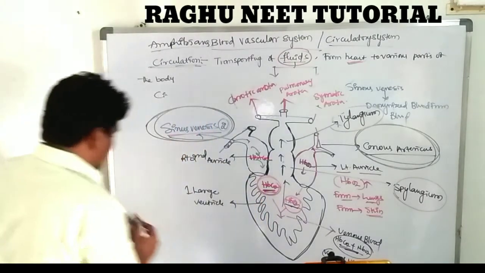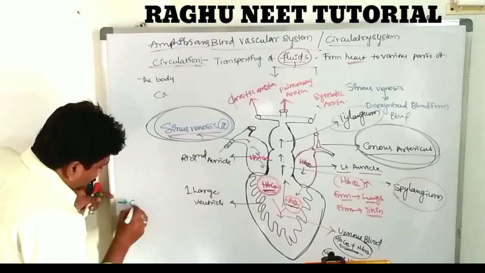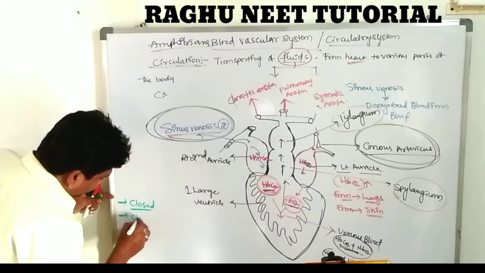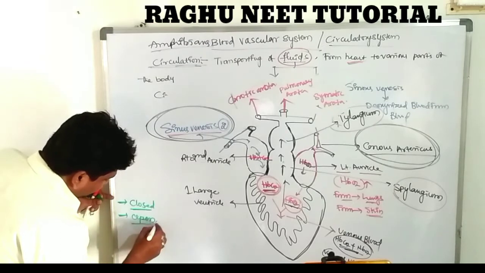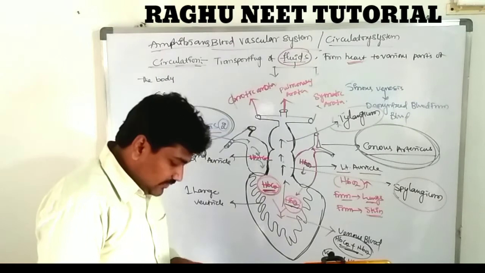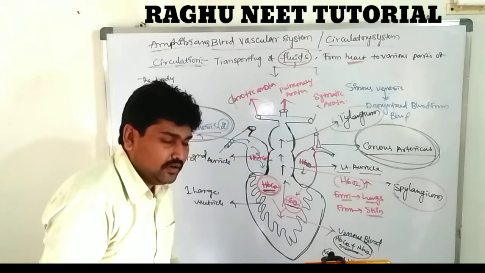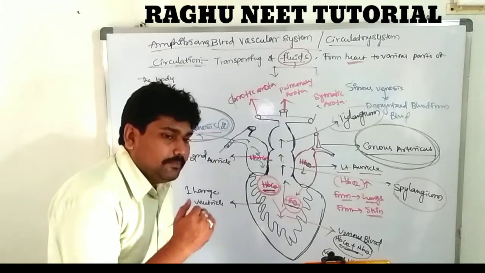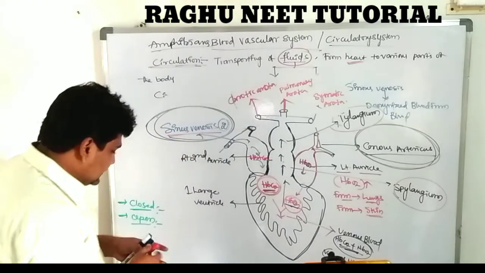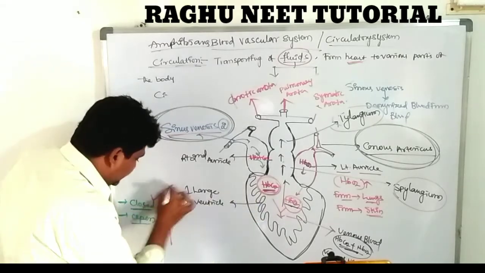Very important. So these show closed type of circulation. What is the meaning of the closed type? What is the meaning of the open type? The circulation is done by the blood transporting through the blood vessels, that is called a closed type of circulation. The blood transporting through the body cavity is called an open type of circulation. We know that. Yes, closed type of circulation is present.